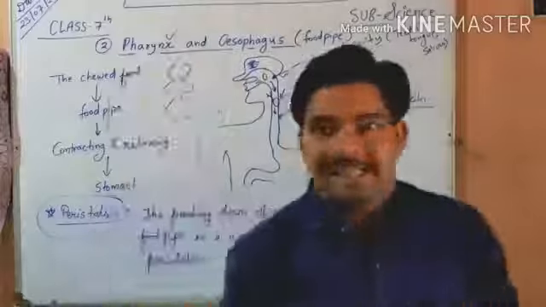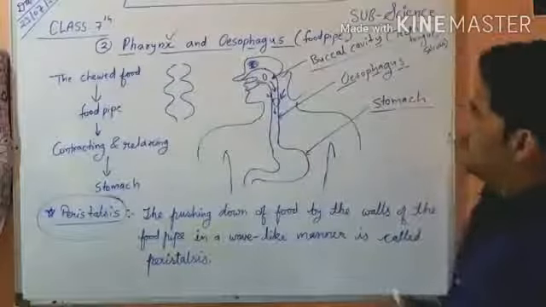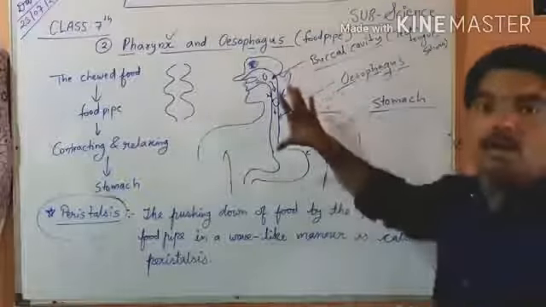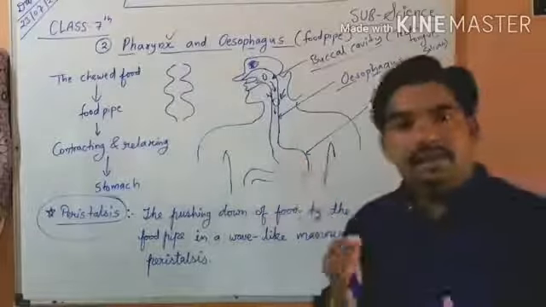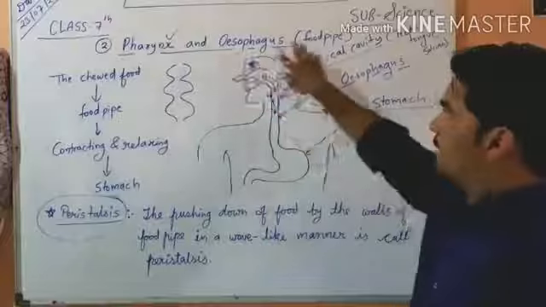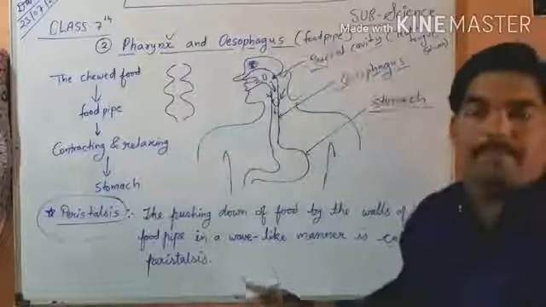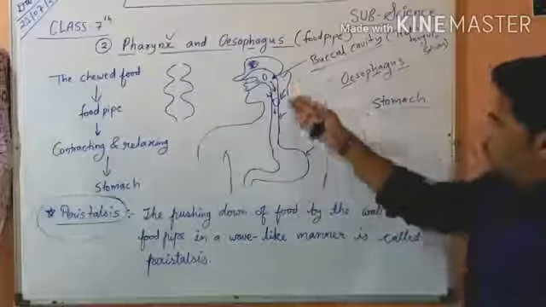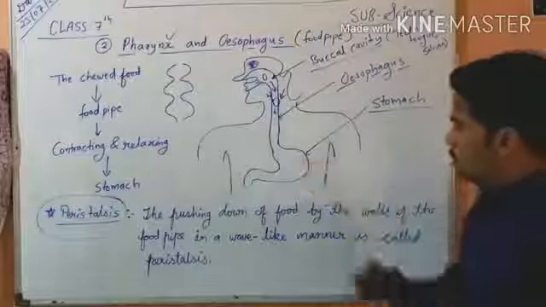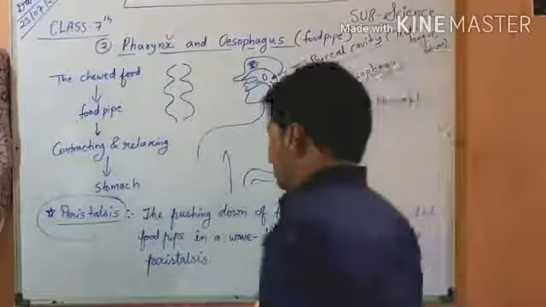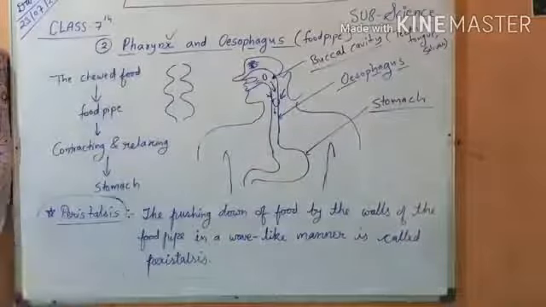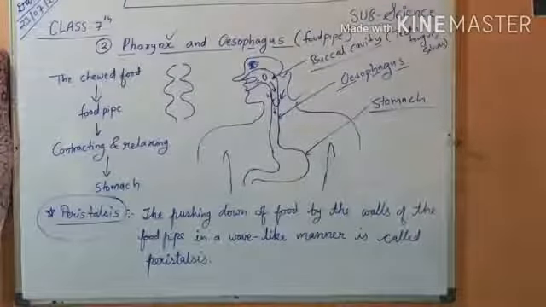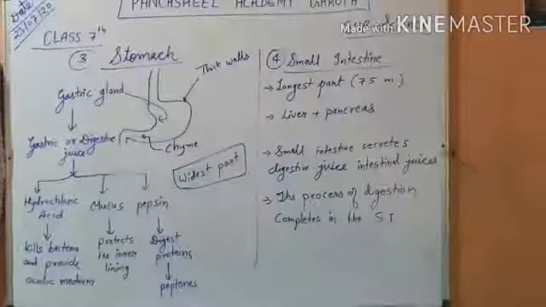This is the second main organ of the alimentary canal, or digestive system, which is the pharynx and esophagus, the food pipe, by which food can be moved down to the stomach so it can be digested easily. Okay, note it down.